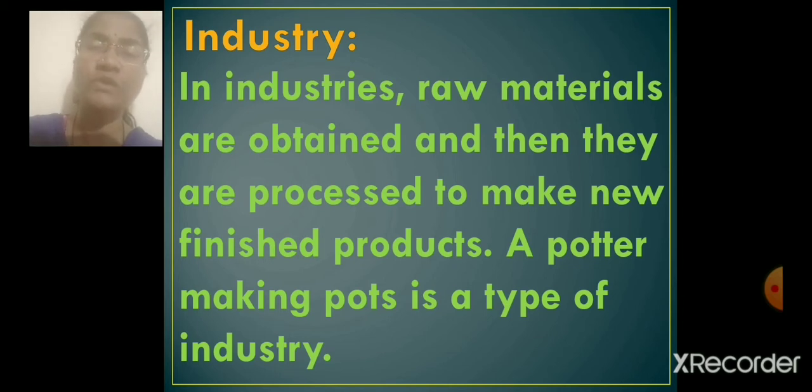For example, children, sugar is manufactured from sugar cane. So, sugar cane is nothing but the raw material, and out of sugar cane, sugar is manufactured or made. So, sugar is called a finished product. In industries, raw materials are obtained and then they are processed to make new finished products.